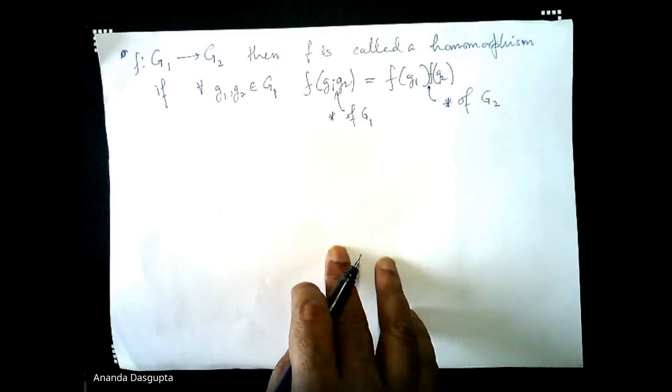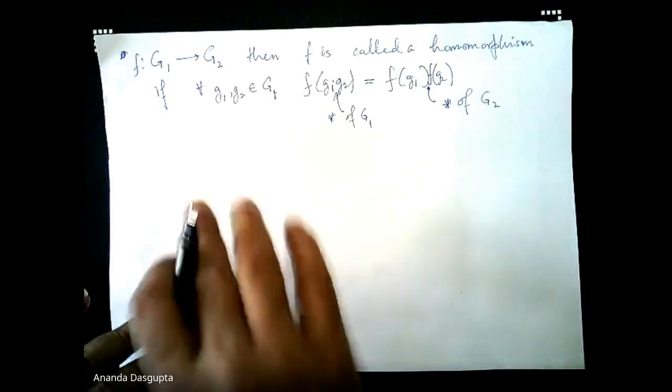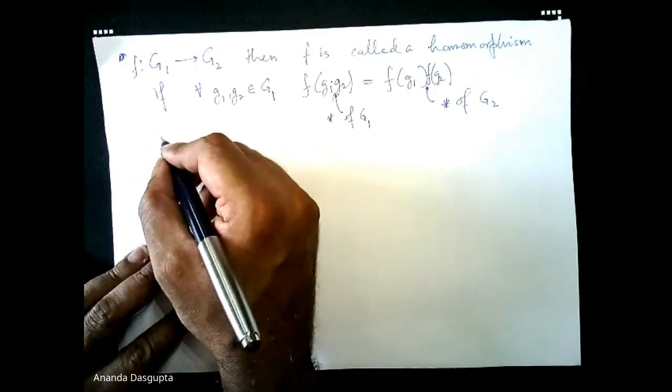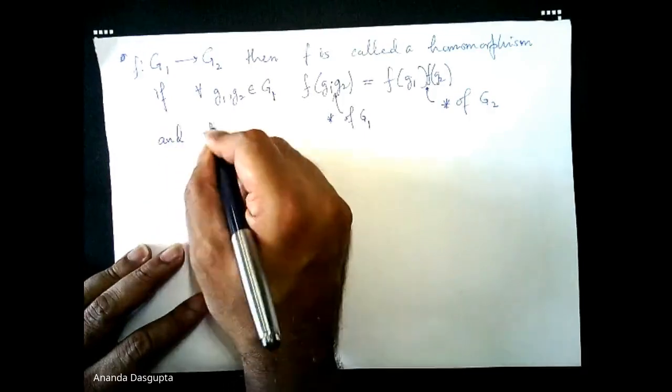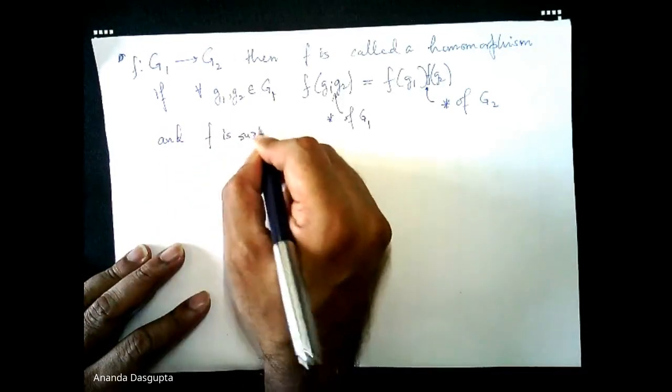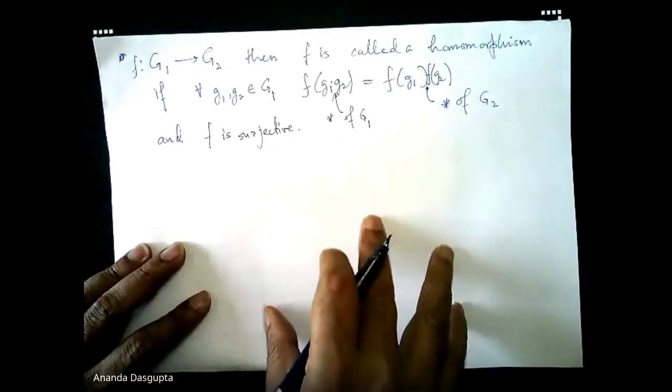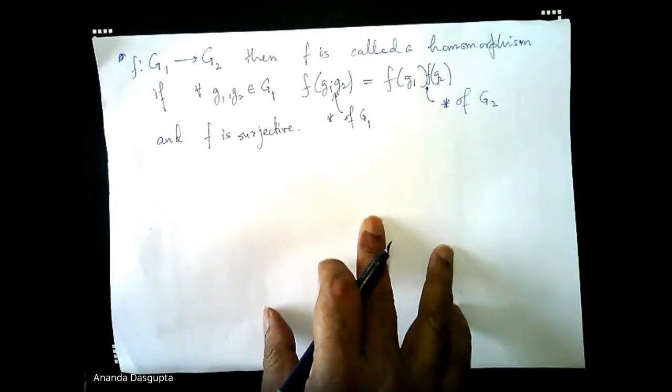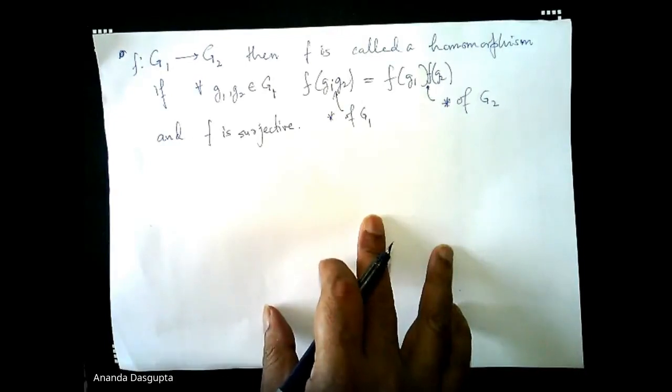Now, there is a bit of a controversy about the definition here. Not about this part of the definition, but some people demand that you throw in this. That in addition to being composition preserving, it is also surjective or onto. There's a good reason for that. Many proofs that we do will depend on the surjective property of F. So some people say homomorphisms must be defined so that they already have surjectivity built in.